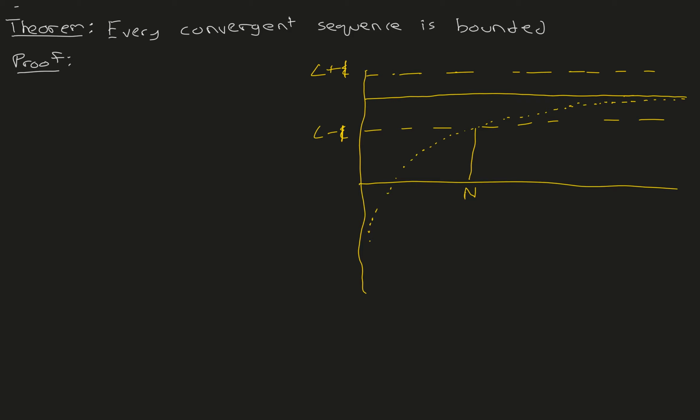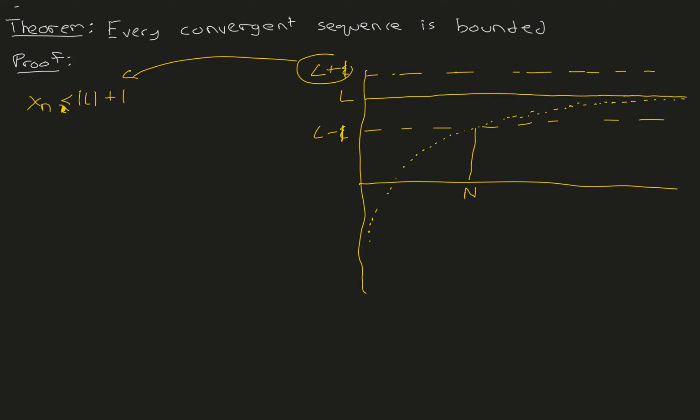So we can say that all sequence terms after a certain time are less than modulus L plus 1. We use modulus L because sometimes this L may be positive and sometimes it may be negative. So this is a good candidate for our bound. This L plus 1, which is this one right here, is a good candidate for our bound. So that completes the proof.